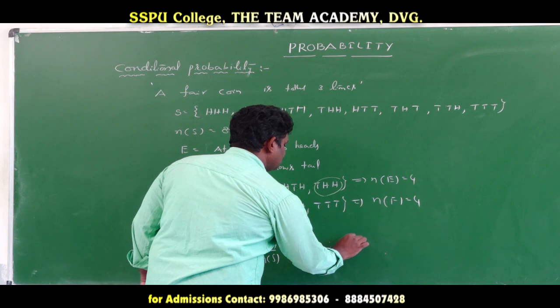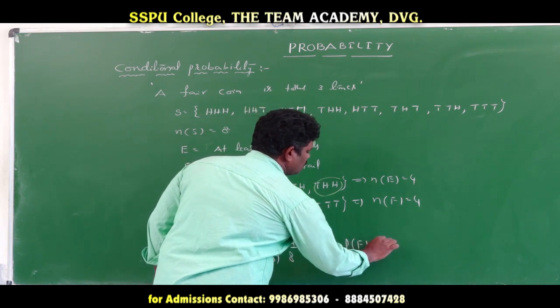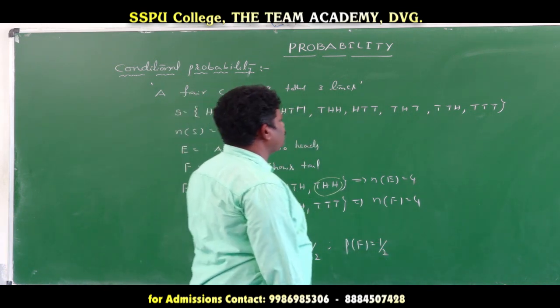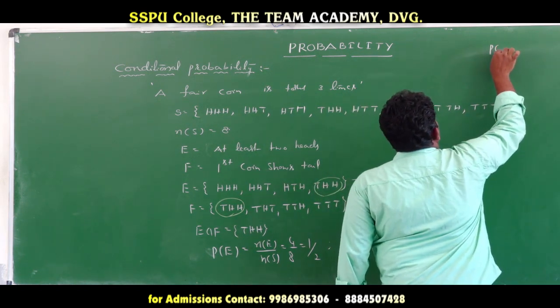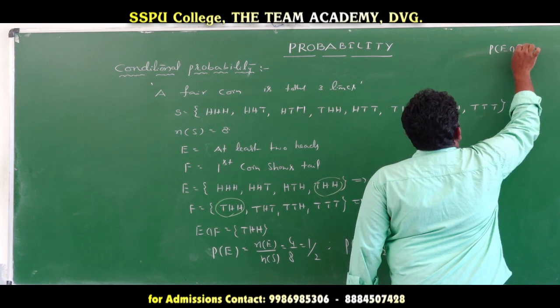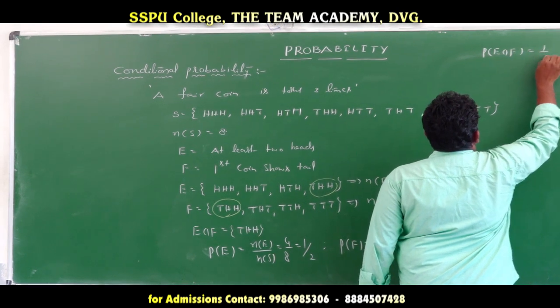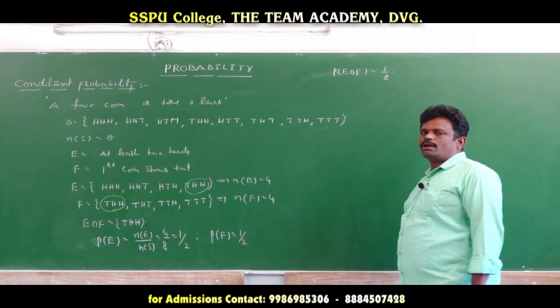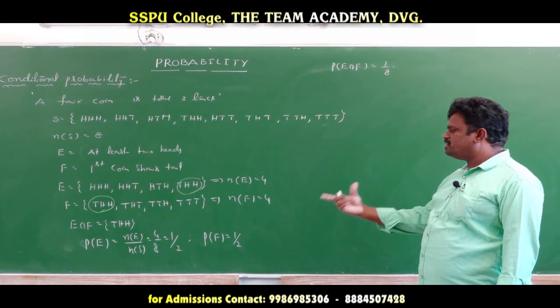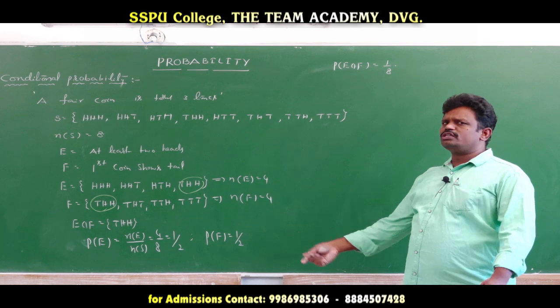The probability of F is also 1 by 2. The probability of E intersection F is equal to 1 by 8. Here we directly find the probability of the events, so there is no problem.